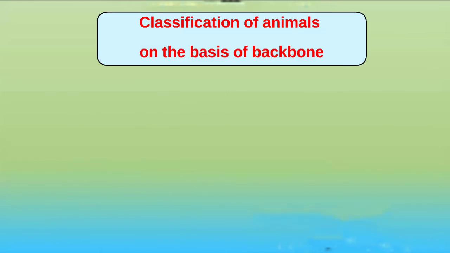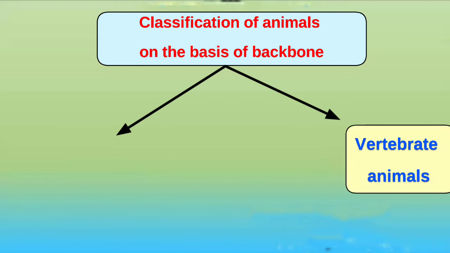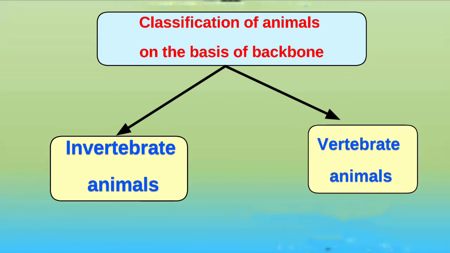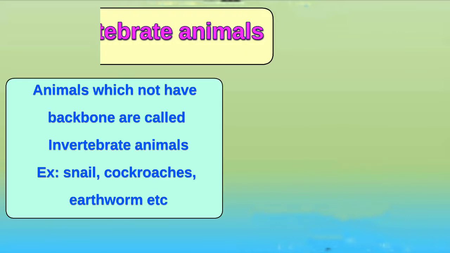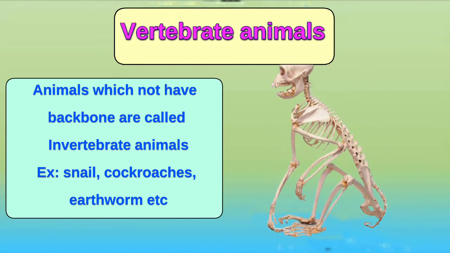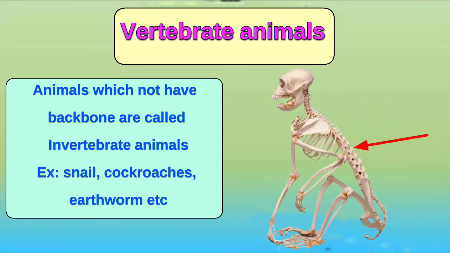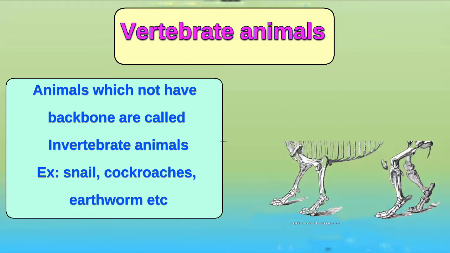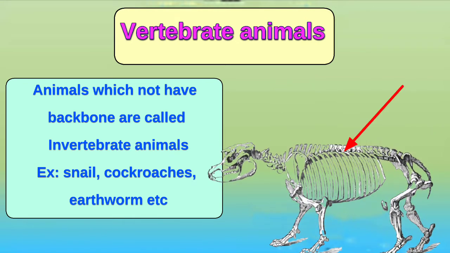Classification of animals on the basis of backbone. On the basis of backbone, animals are classified into two main classes: vertebrates and invertebrates. Animals having spines or backbones are called vertebrate animals.